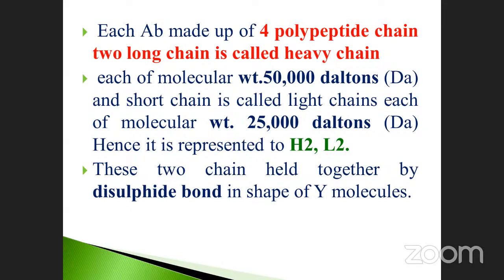Or the slide. These 2 chains are held together by disulfide bonds in the shape of a Y molecule. That is the relationship, how it will be standing with the help of the bond, called a disulfide bond. How many heavy chains are there? 2 heavy chains. How many variable regions are there? Each one has 3 variable regions. See, light chain has 1 variable, 1 constant region. Light chain is 25,000 and heavy chain is 50,000 Dalton. Total 4 polypeptide chains. So you note it down.